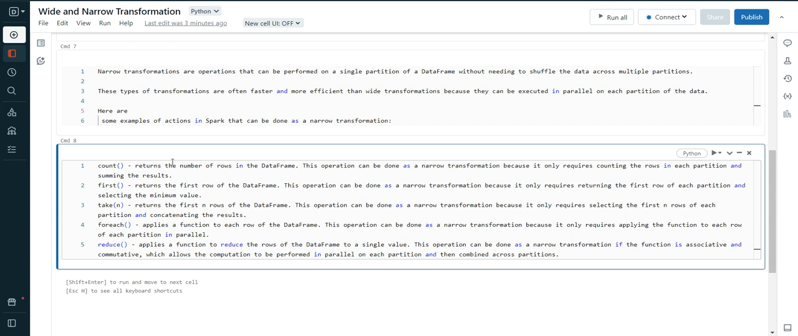First returns the first row of the data frame. This is also a narrow transformation because it requires returning only the first row of each partition, or selecting the minimum value. So we are not shuffling anything, right? We are selecting the minimum value.